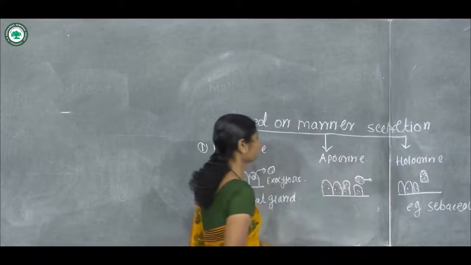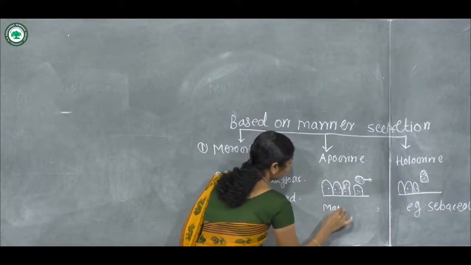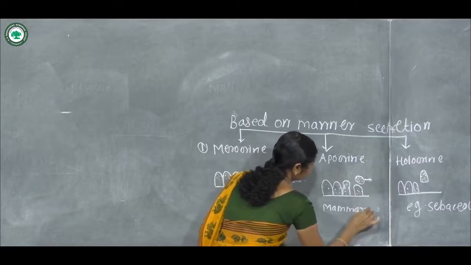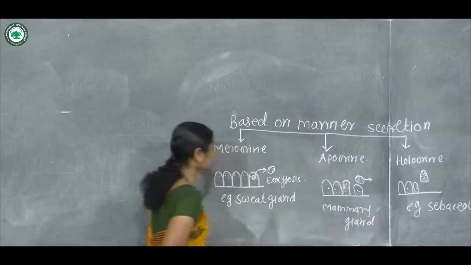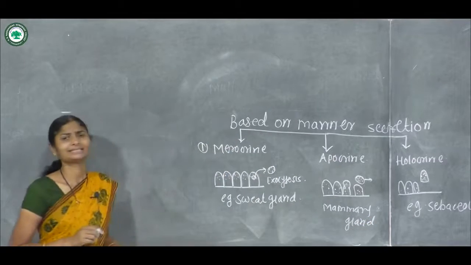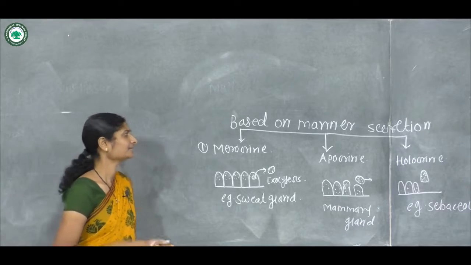Apocrine glands are present in mammary glands, and merocrine glands are present in sweat glands.